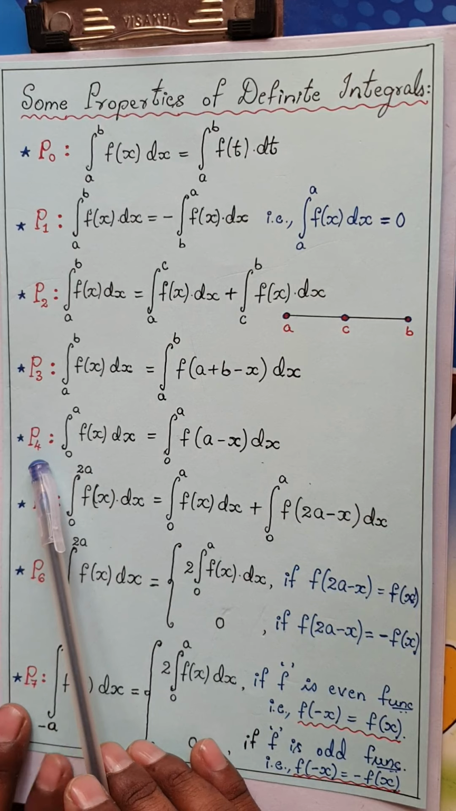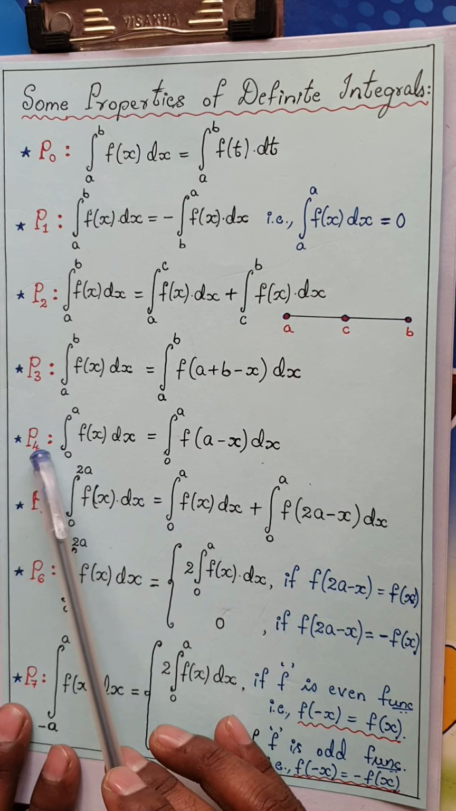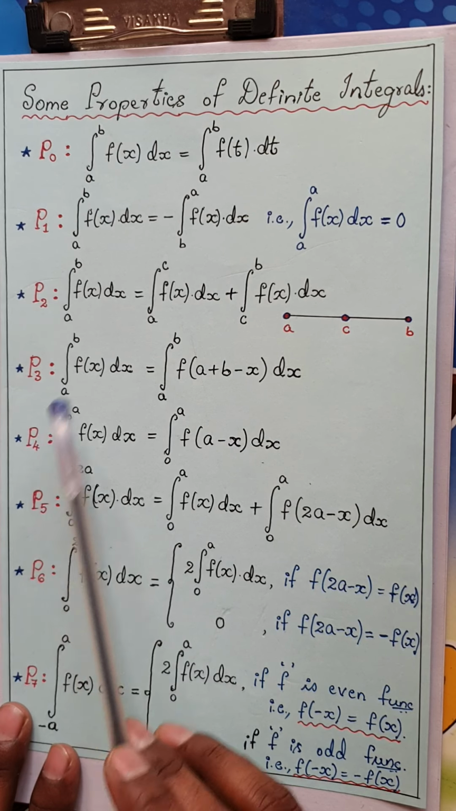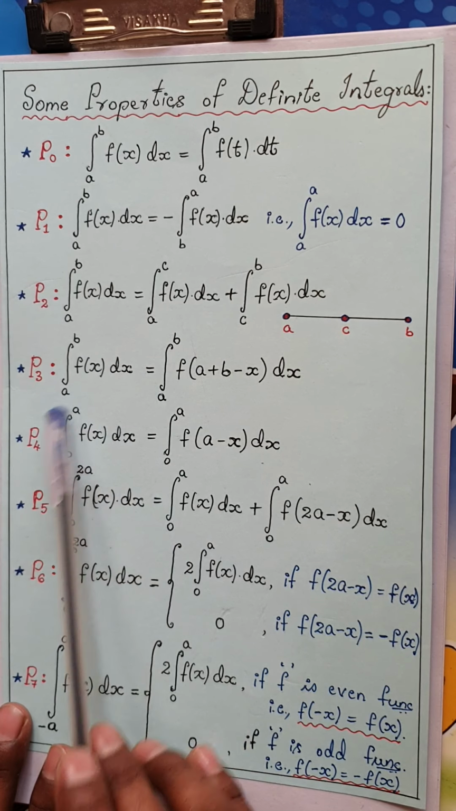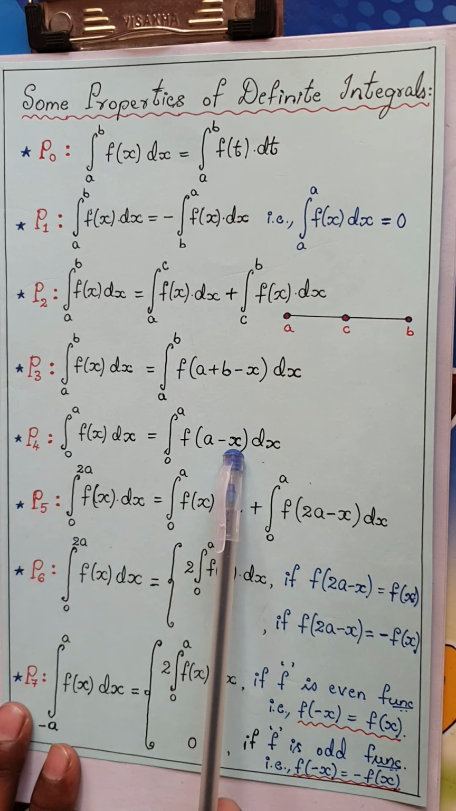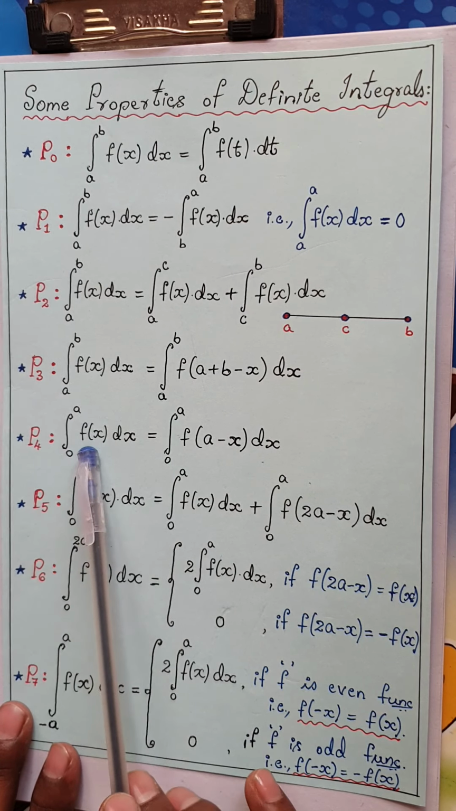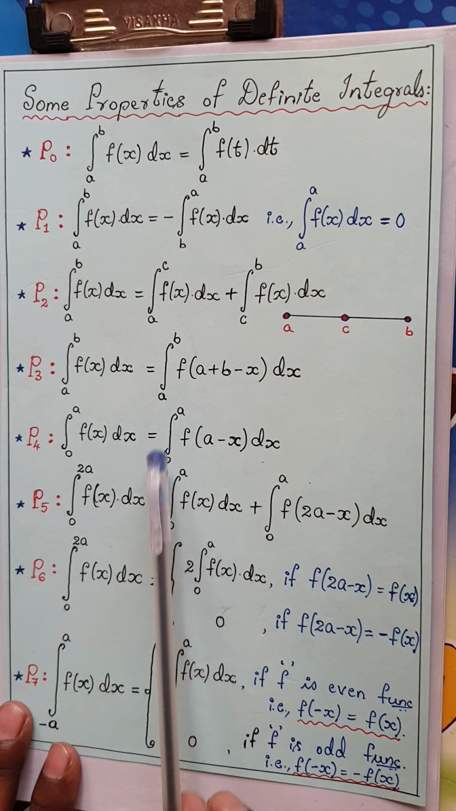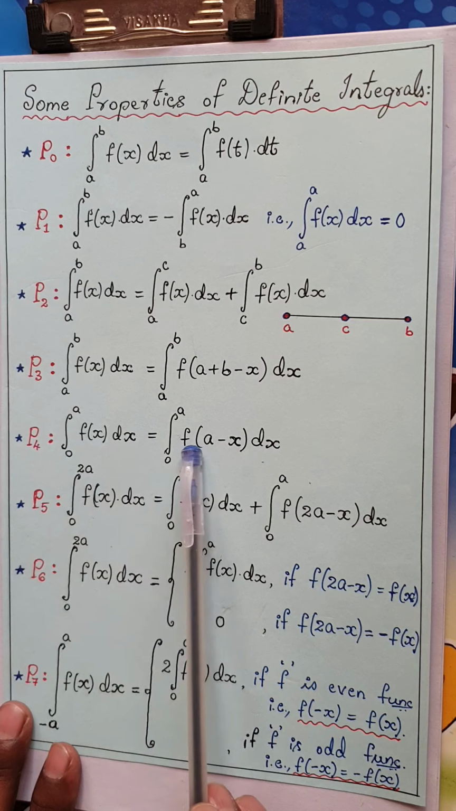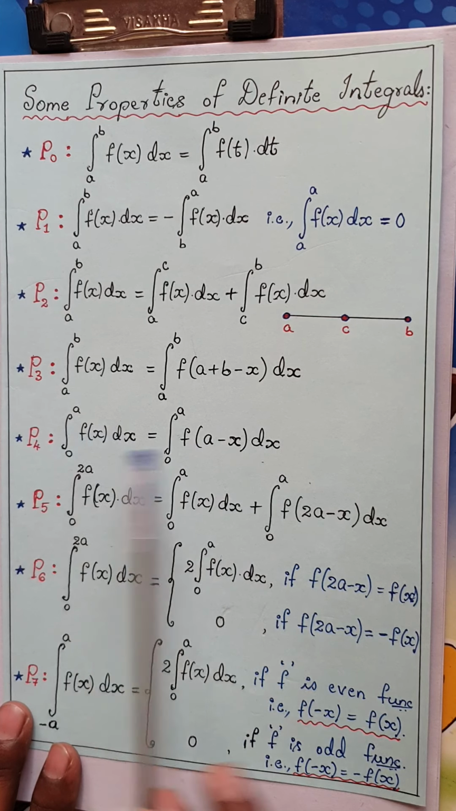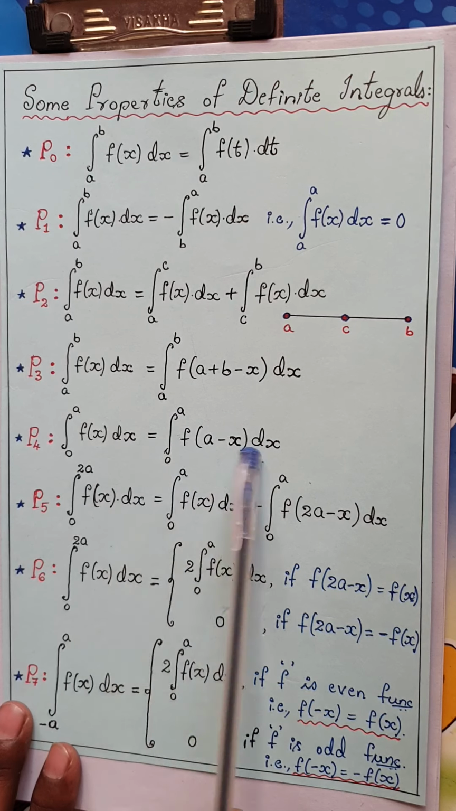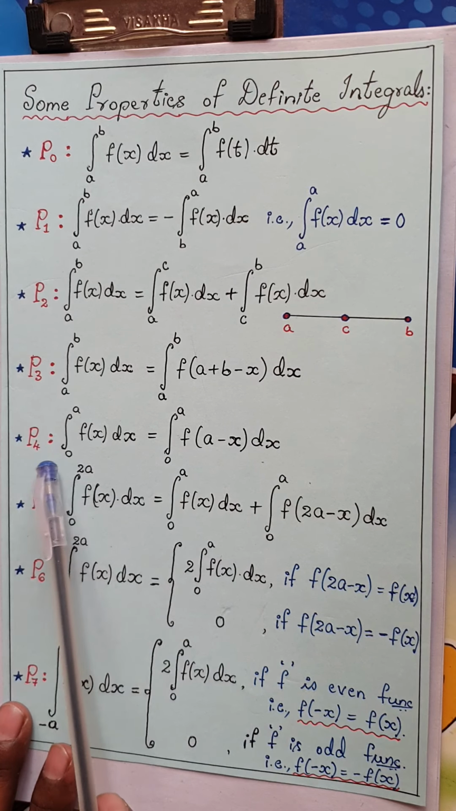Now P4 goes like this. This is the advanced format of P3. P4 is the special case of P3, because if you put a equal to 0 and b equal to a, this property will reduce to this. That is, integral from 0 to a f of x dx is integral from 0 to a f of a minus x dx. The limits do not change and the value would not change. A very important property this is. You would be having a lot of questions on this property, which is P4.